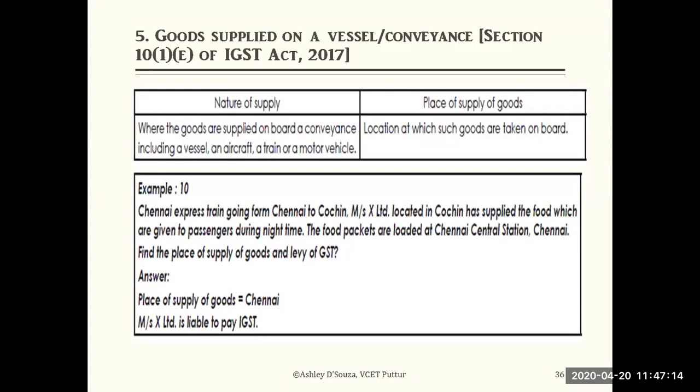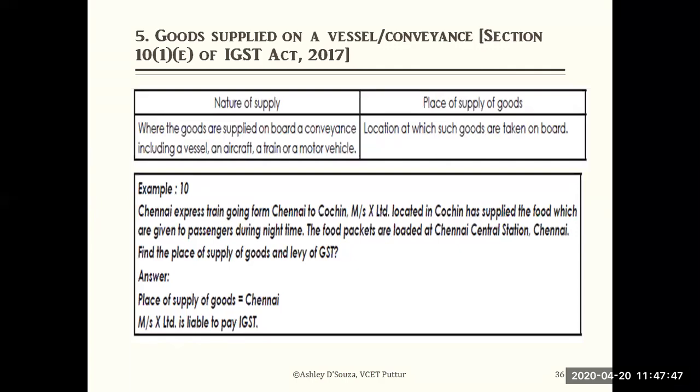So look at the example. Chennai Express is a train going from Chennai to Cochin. Messrs X Limited, located in Cochin, has supplied the food which is given to passengers during night time. The food packets are loaded at Chennai Central Station, Chennai. Find the place of supply of goods and levy of GST.